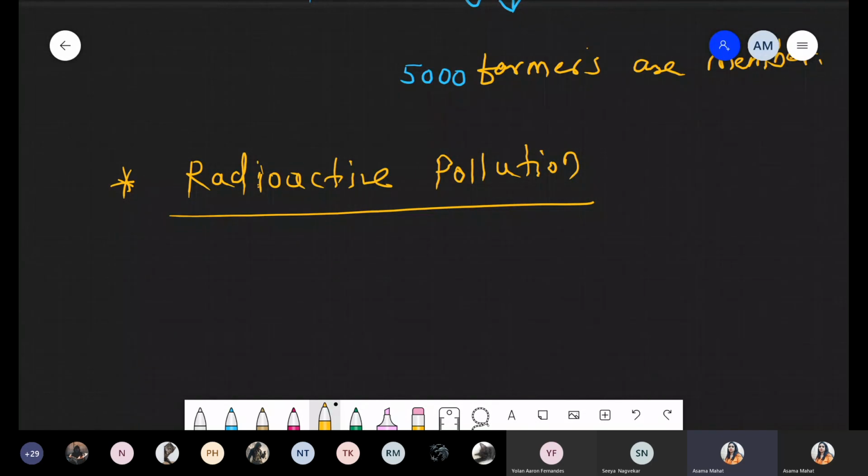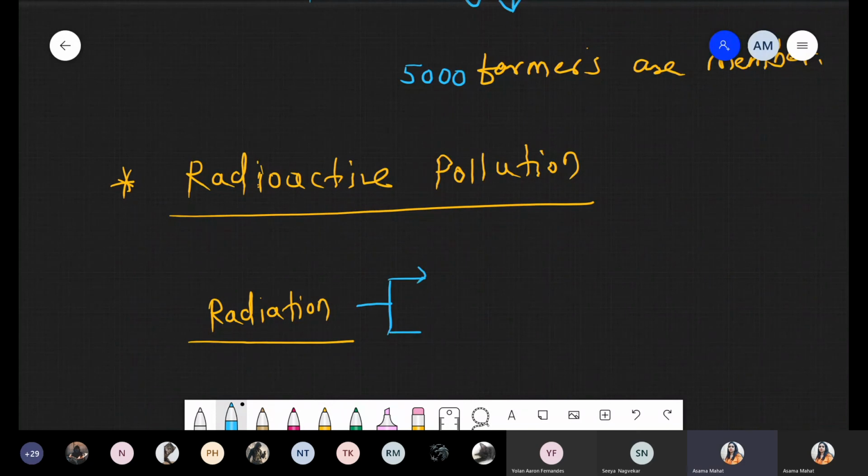Radioactive pollution means we have to focus on radiations, right? When we are talking about radiation, radiation के level दो होते हैं. If there is high radiation, that time it acts as lethal. And when we use the word lethal, it means death of organism, right?